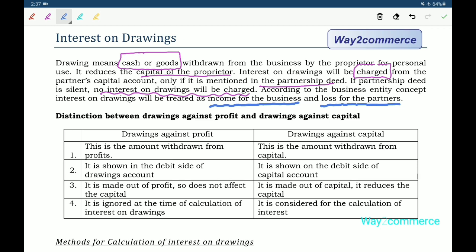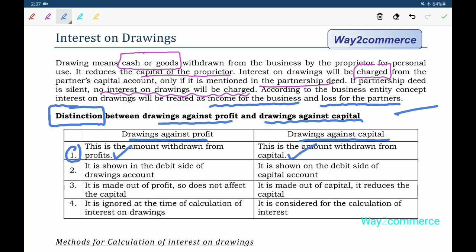We have to learn the distinction between drawings against profit and drawings against capital. This is the most important distinction. The first distinction is that drawings against profit means the amount withdrawn from profits. Drawings against capital means the amount withdrawn from capital.